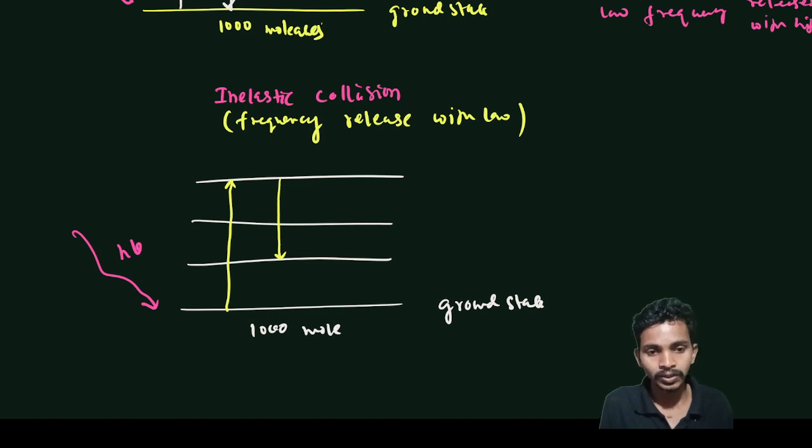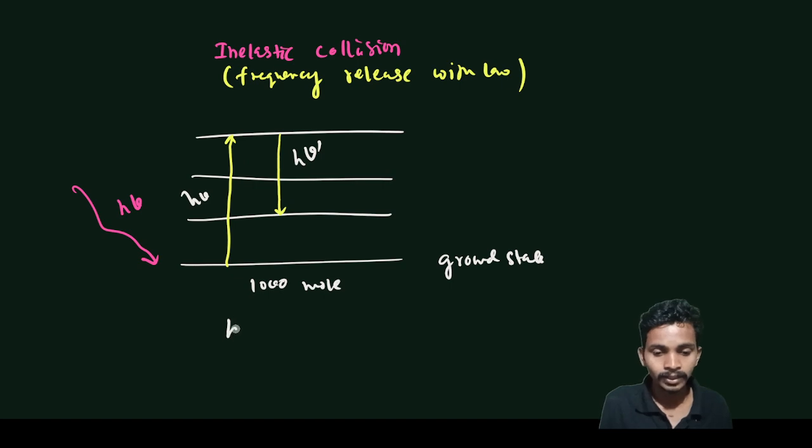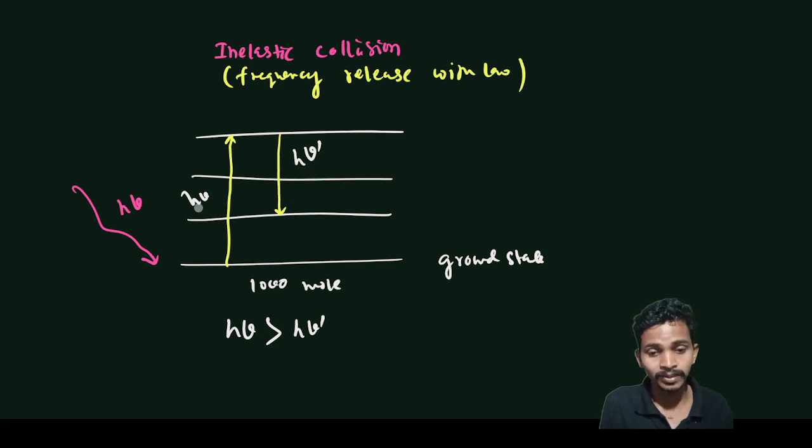So here h nu I have given, but the released frequency is this. Whatever we gave, h nu, is greater than h nu dash. It means the frequency is released with low frequency. This is the released frequency, and this is the gained frequency.